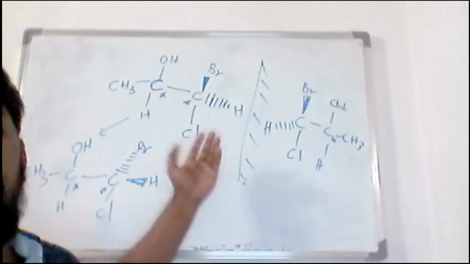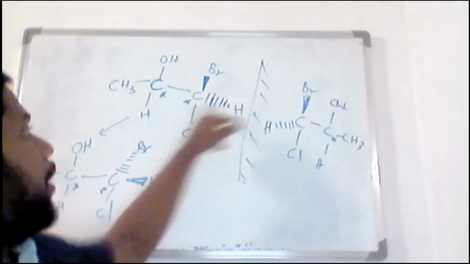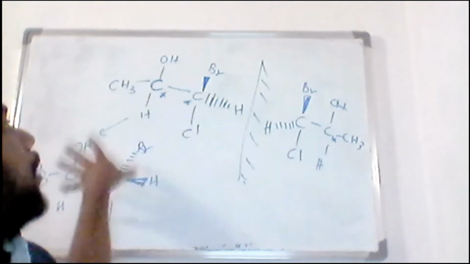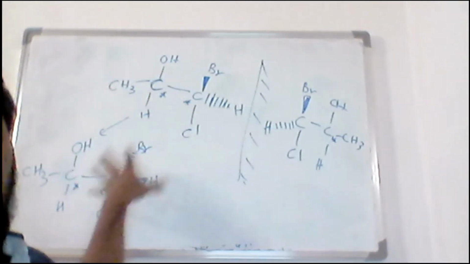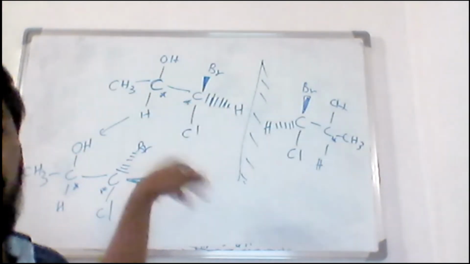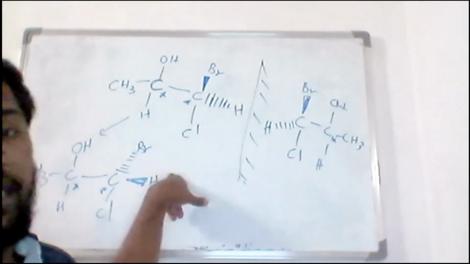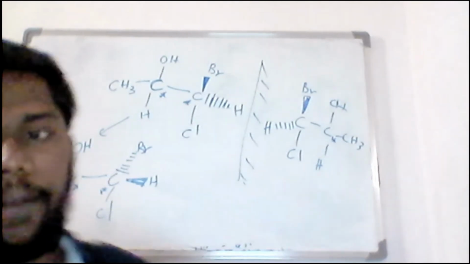At one position Br was outside, at the other position Br is inside. That is why these two become diastereomers, because all other properties are the same. Two chiral centers, only the position of Br changes and they become diastereomers. And when the position changes, they do not become mirror images. That's the idea. So did you get this point?